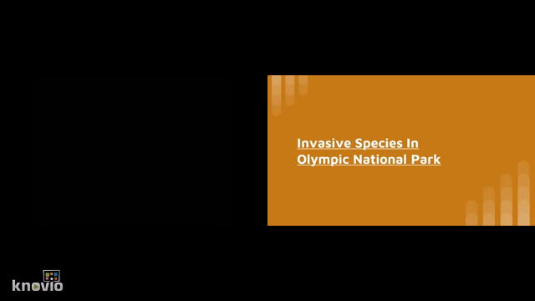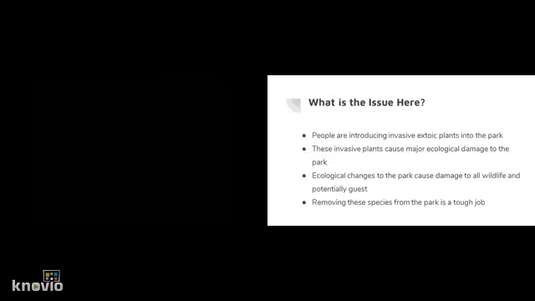Invasive species in Olympic National Park. The real issue here is that people are introducing invasive exotic plants into the park. These invasive plants cause major ecological damage to the park. Ecological changes to the park cause damage to all wildlife and potentially the guests themselves. Removing these species from the park has been a really tough job.